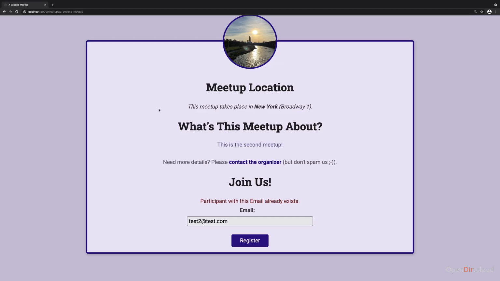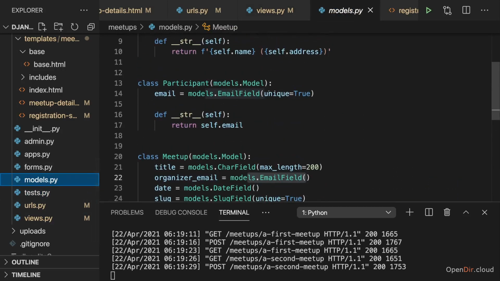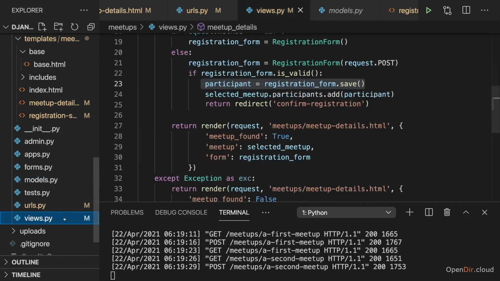Now, why is this happening? This happens because in views.py, we do create a new participant with this line of code here by calling the save method. The problem is, of course, that every participant can only be created once because in our model, we also set the email field to be unique. So if we try to sign up with the same email for different meetups, I try to create multiple participants with the same email, and that fails. And of course, I don't want to have the same email address multiple times in my database. So that generally is what I want.